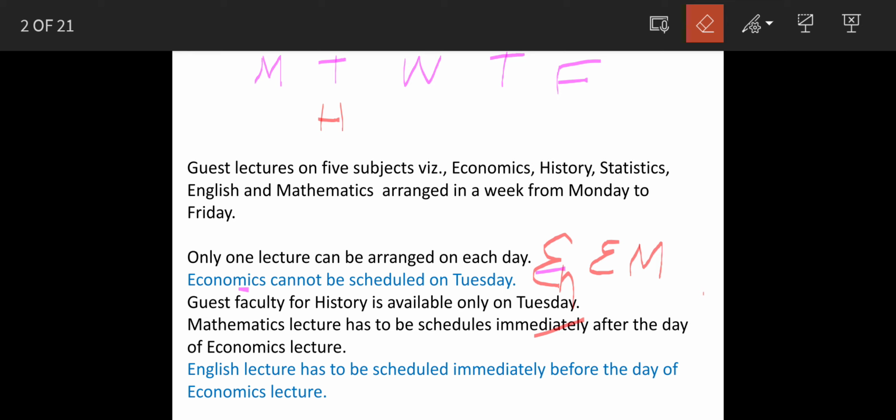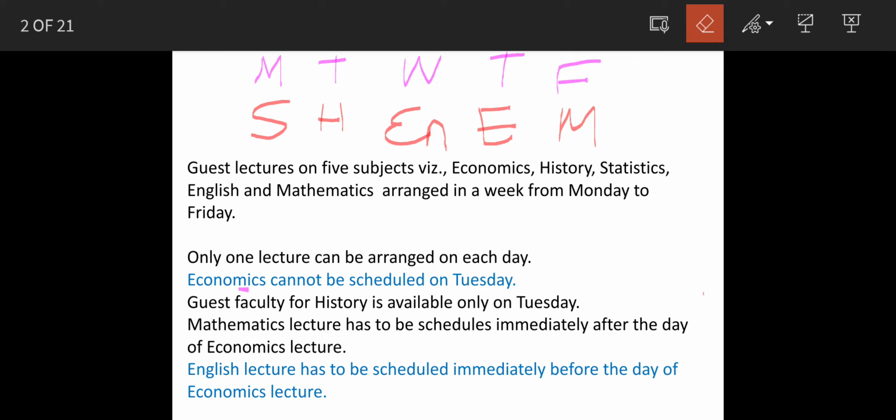So that means if we put economics here, mathematics will be immediately after and English will be immediately before. And what is left is statistics, so that will come on Monday. So this is going to be our sequence of lectures.